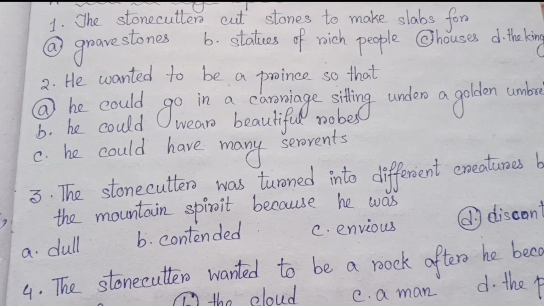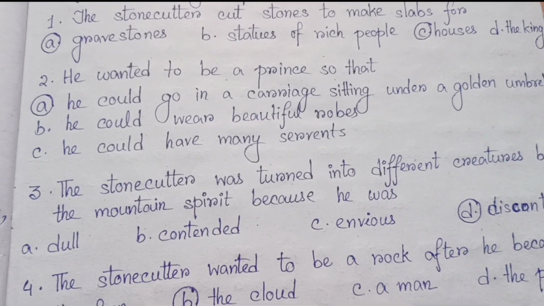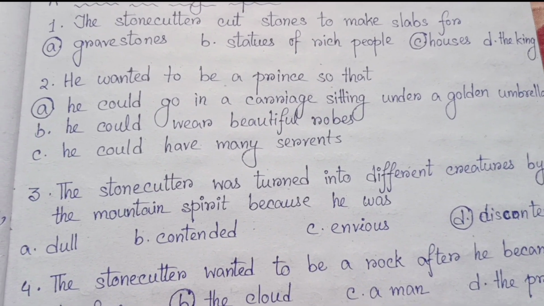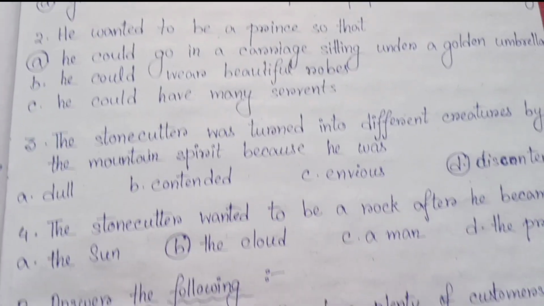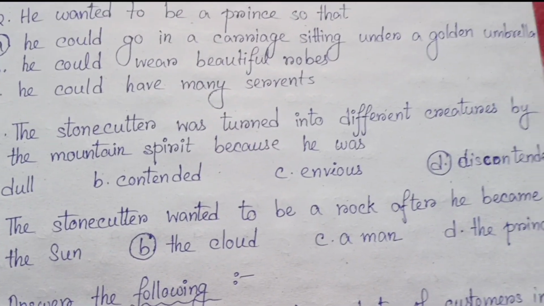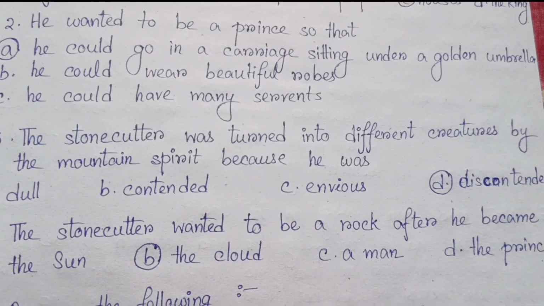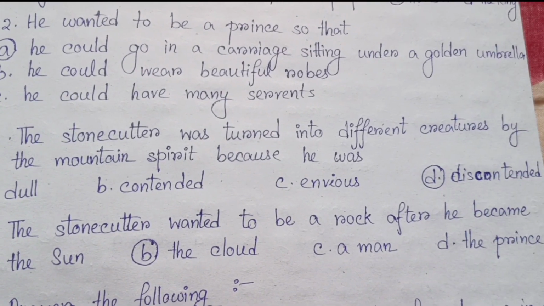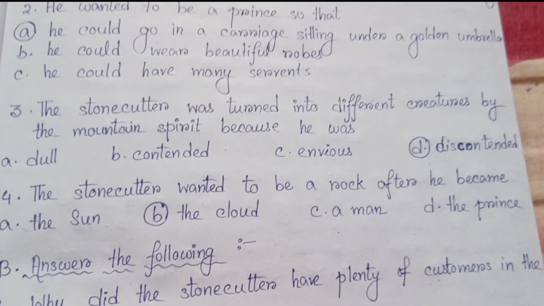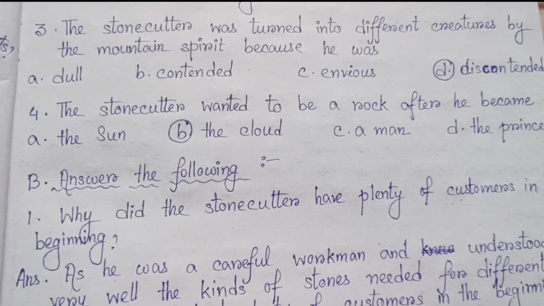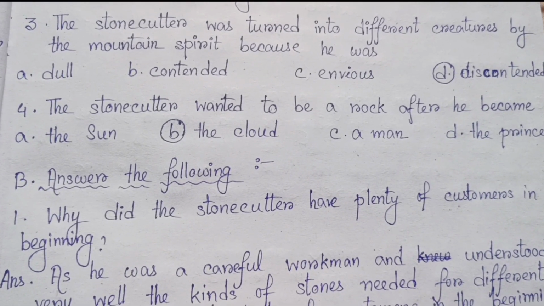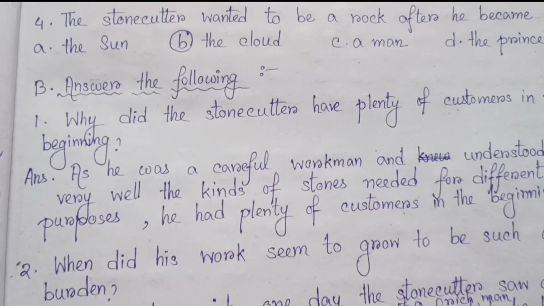Number 2, he wanted to be a prince so that, answer is A, he could go in a carriage sitting under a golden umbrella. Number 3, the stonecutter was turned into different creatures by the mountain spirit because he was, answer is number D, discontented. Next, number 4, the stonecutter wanted to be a rock after he became, answer is number B, the cloud.